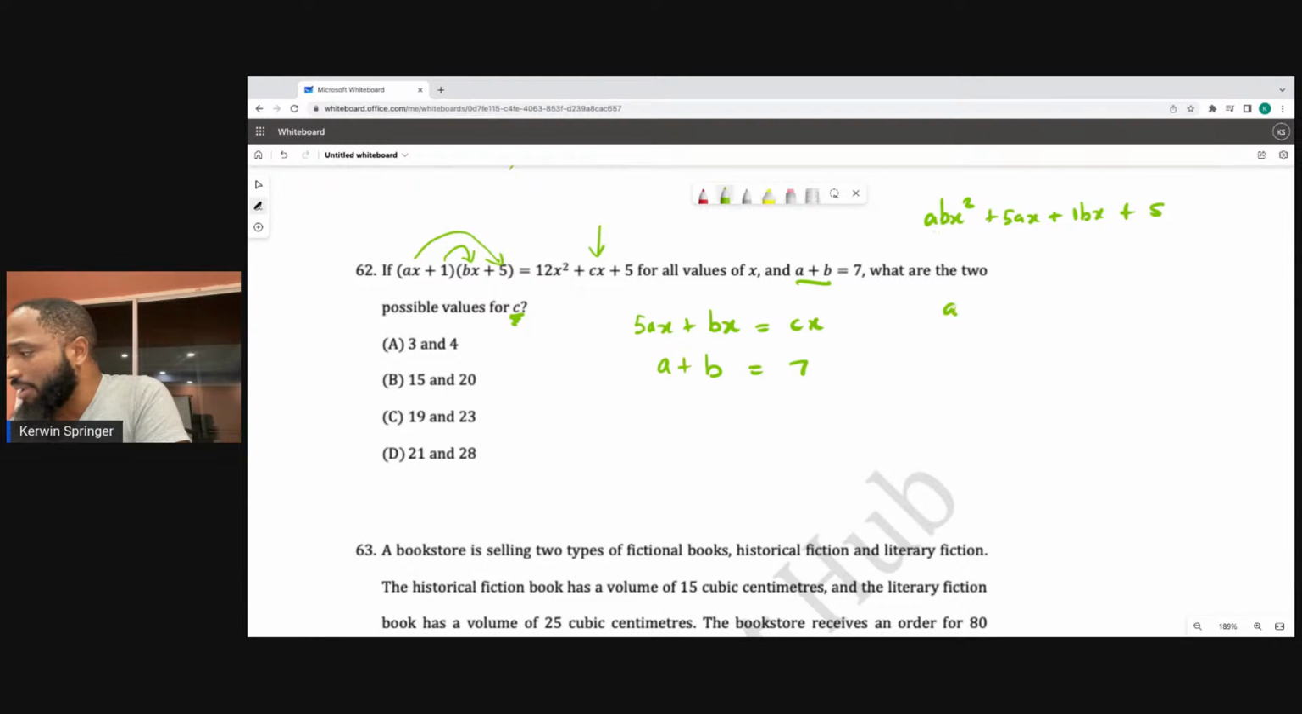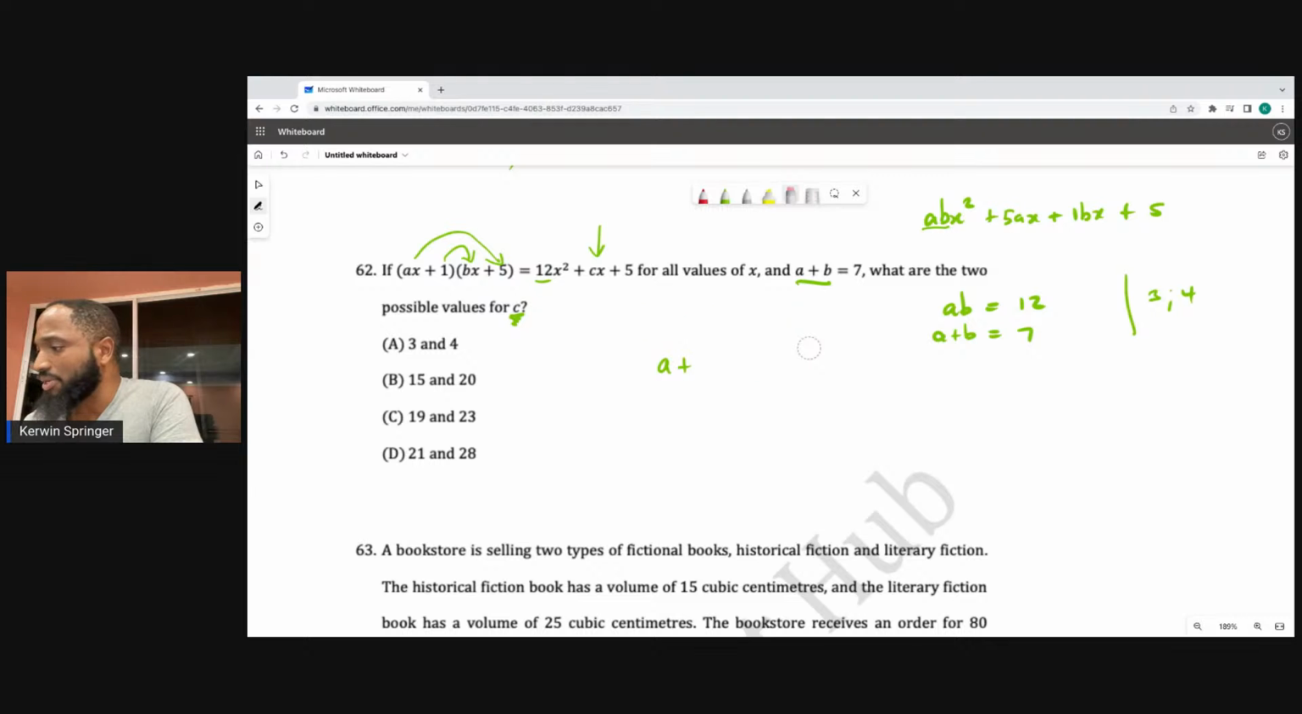So we're saying AB must be equal to 12, right? You see that? And A plus B is equal to 7. So possible values would be 3 and 4. That's the only way you can get that: two numbers that add together to 7. So 3 plus 4. It can be 3 and 4 as A and B, so the possible values of C.